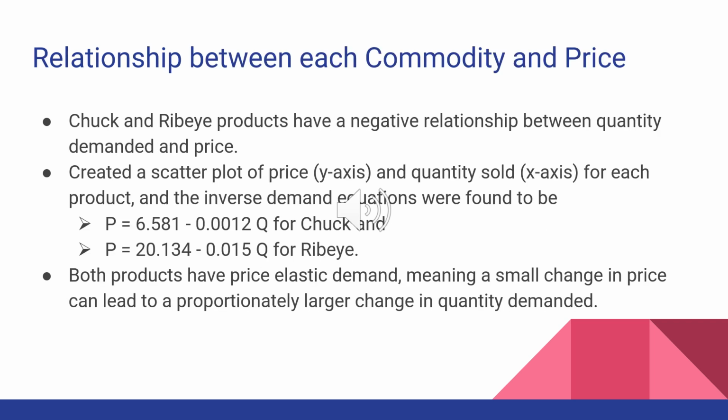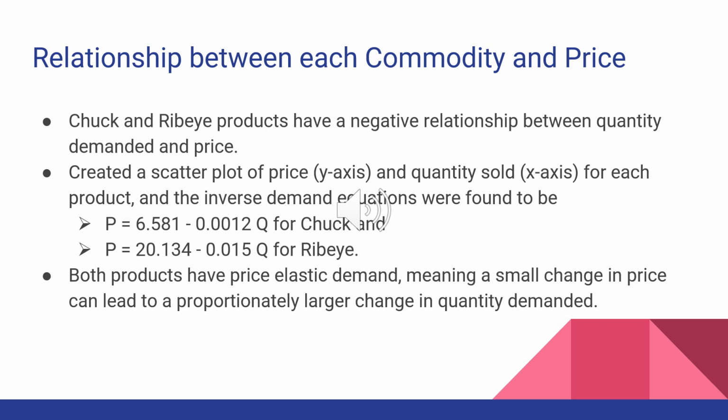As per our analysis of the sales data for chuck and ribeye products, we found a negative relationship between quantity demanded and price. In other words, when the price of a product increases, the quantity demanded decreases and vice versa. To determine this relationship, we created a scatter plot of price, which is the y-axis, and quantity sold, which is the x-axis, for each product. By inserting a trend line, we were able to display the equation of the line, which gives us the inverse demand equation for each product.